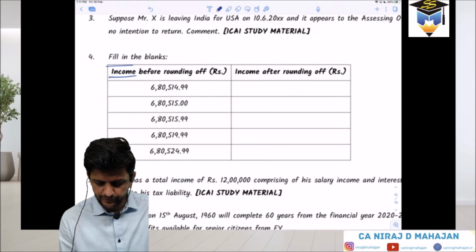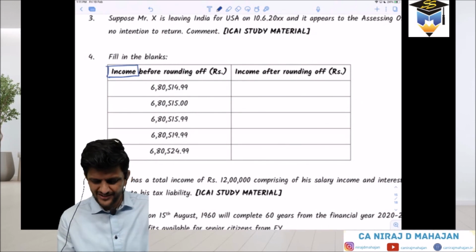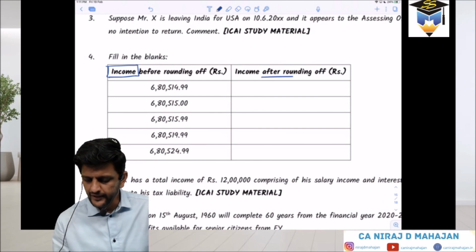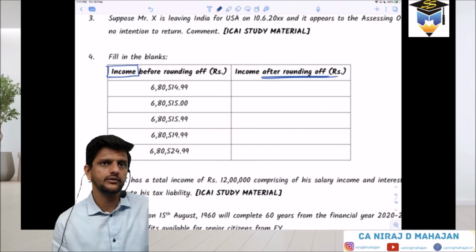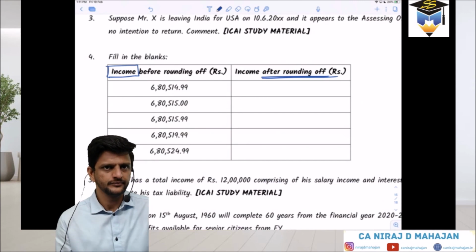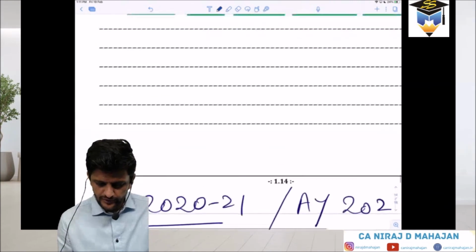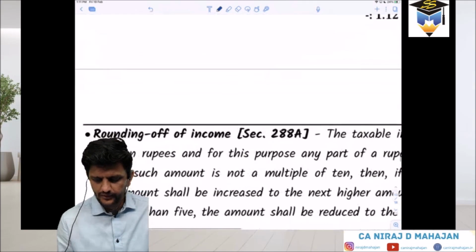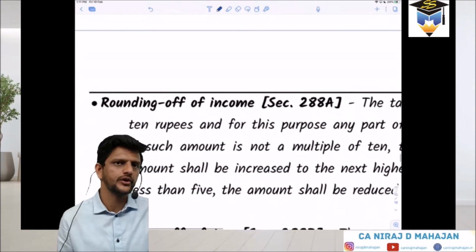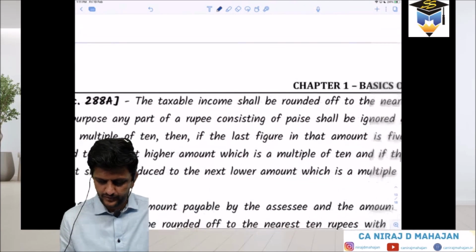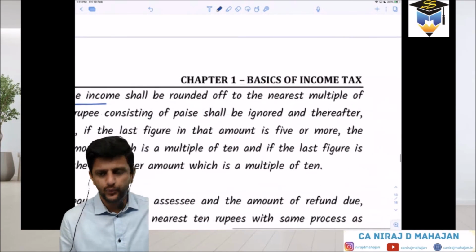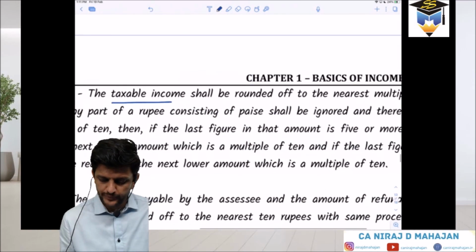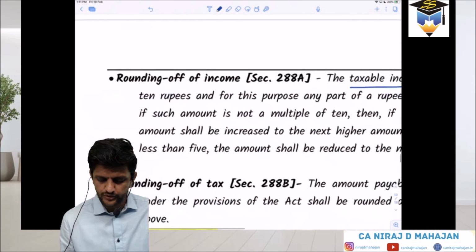Income before rounding off, and income after rounding off. You can call it income or tax liability for the sake of example. Can you tell me how we have to do this? Look, rounding off of income. What does 288A say? The taxable income should be rounded off. 288A is income, 288B is tax liability. It should be rounded off to the nearest multiple of 10 rupees.